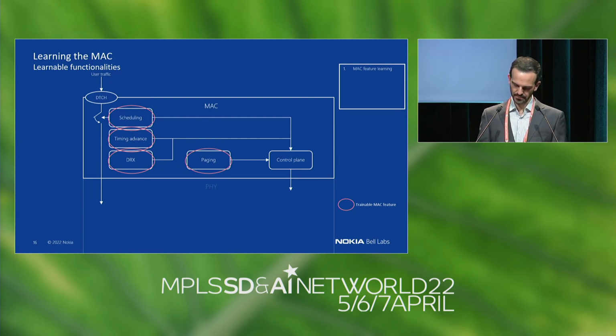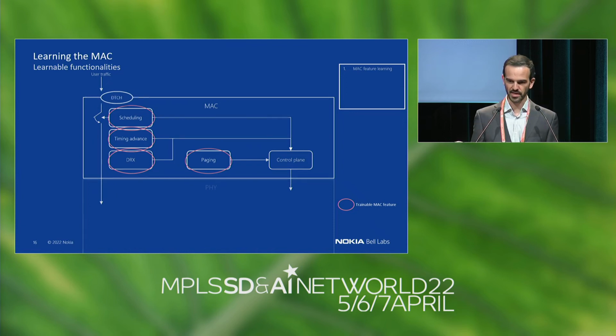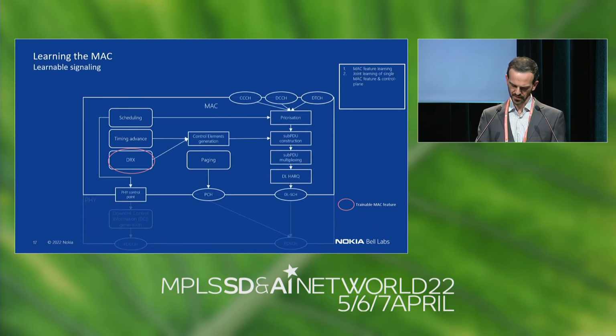But as you see, all of these features still have to play by the rules and the constraints of the control plane, which, by the way, does not look like this very nice single block. Instead, the control plane looks pretty much like this. And perhaps you have a pretty amazing and novel DRX algorithm that could use information from the battery status at the UEs, and you want to deploy this new algorithm. Well, too bad, because today in 5G, the MAC standard does not support the exchange of UE battery status information.